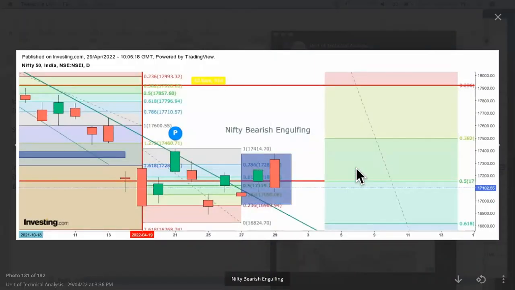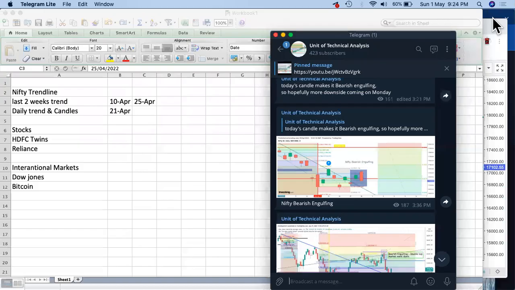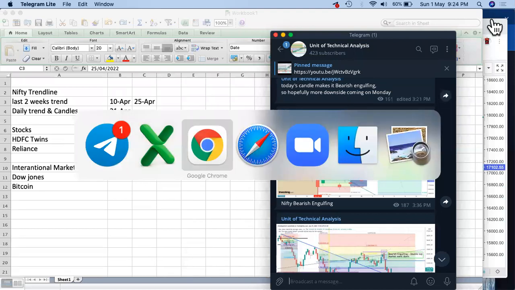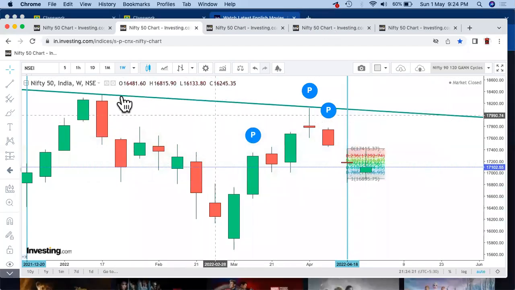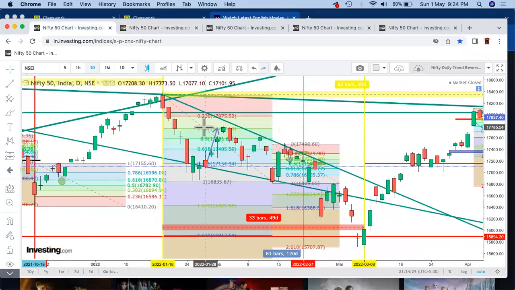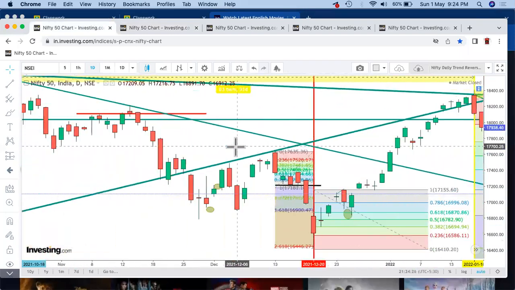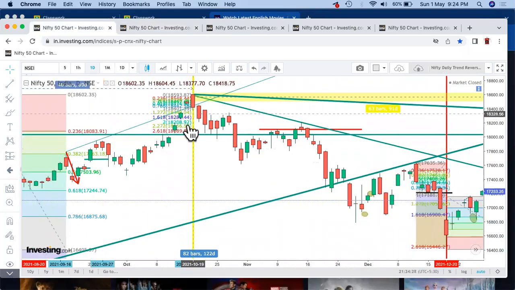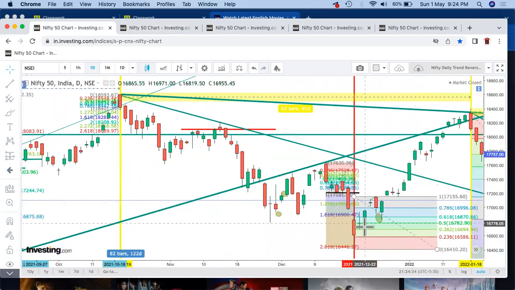Right now, if you see in the daily candles, yesterday, that is on Friday, there was a bearish engulfing candle. If you try to see what has happened in the bearish engulfing candles till now, let's go to the weekly and daily candles. Everywhere on the top side, wherever you have seen a bearish engulfing candle, yes, the market has come down. Right here, you have seen a bearish engulfing candle, and the market did come down.